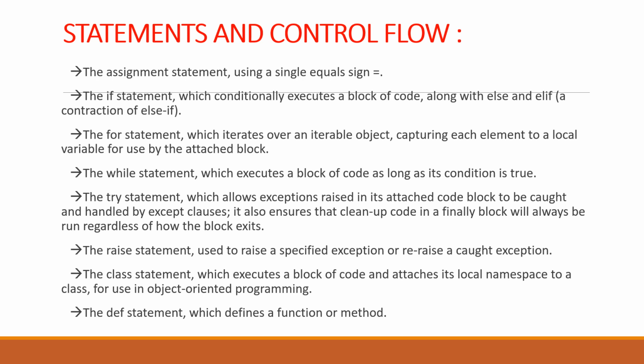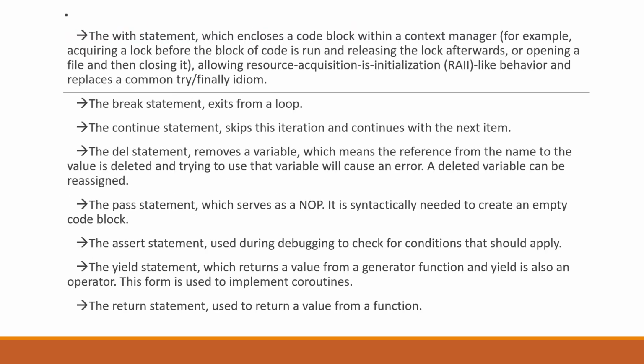The for statement, which iterates over an iterable object, capturing each element to a local variable for use by the attached block. The with statement, which encloses a code block within a context manager.